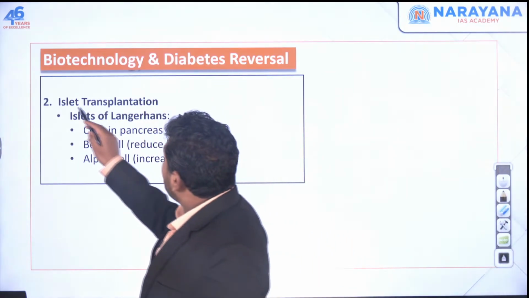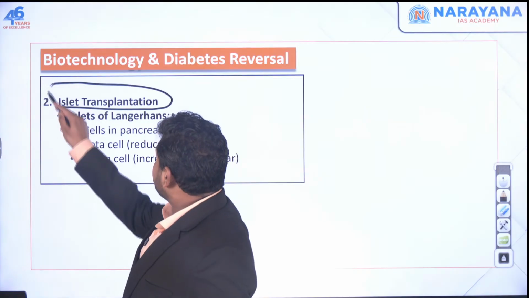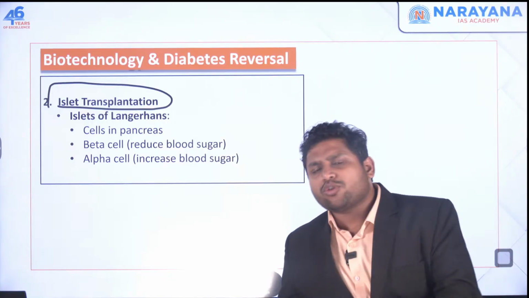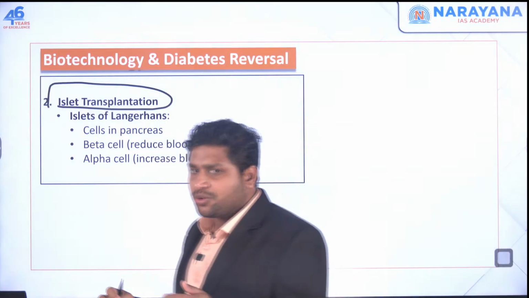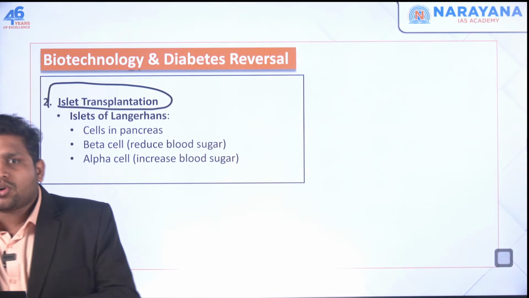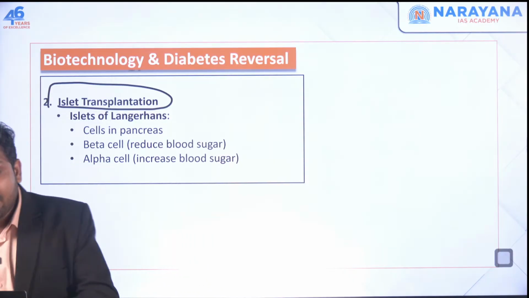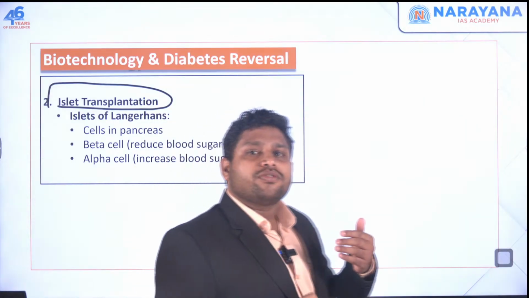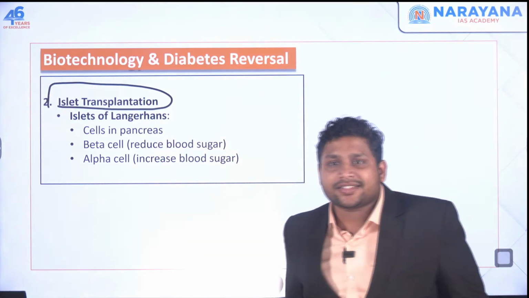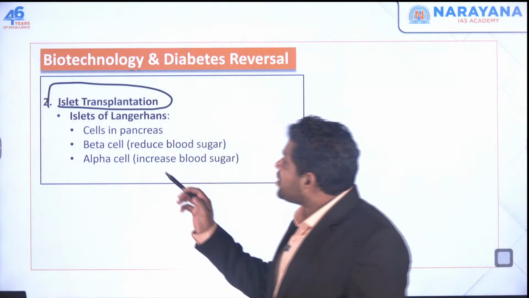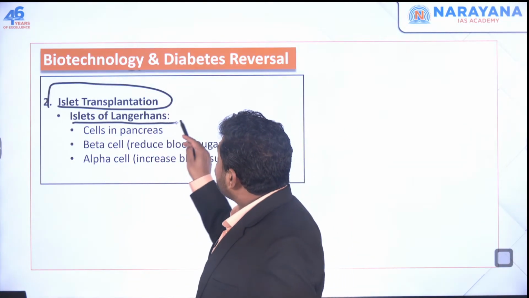There's another thing called islet transplantation. Then this is one more method. We are using the gene therapy, we are using the biotechnology to solve this type 1 diabetes. One way would be to make use of islets. What are islets? So if you look at your pancreas, in those pancreas there are special cells called islets, islets of Langerhans.